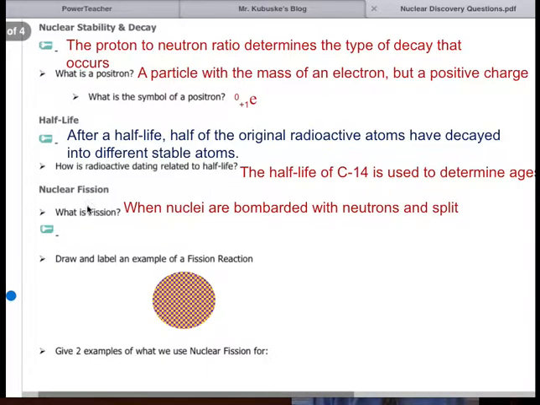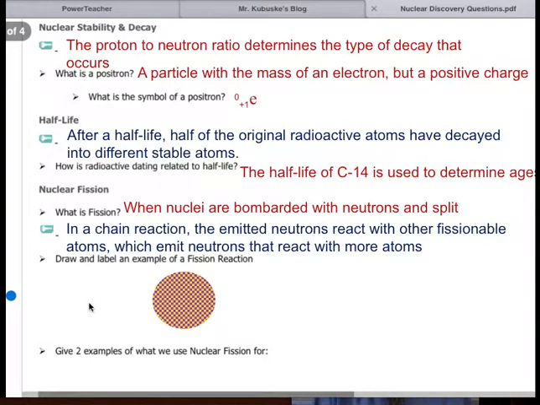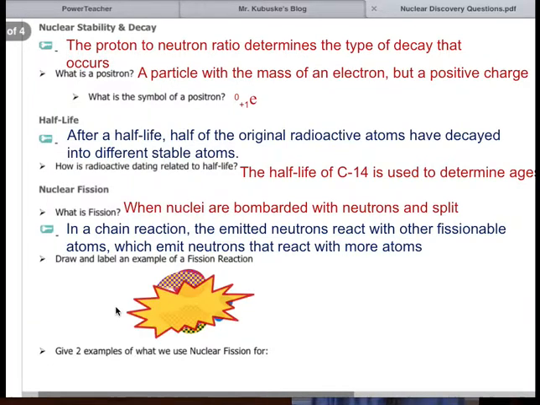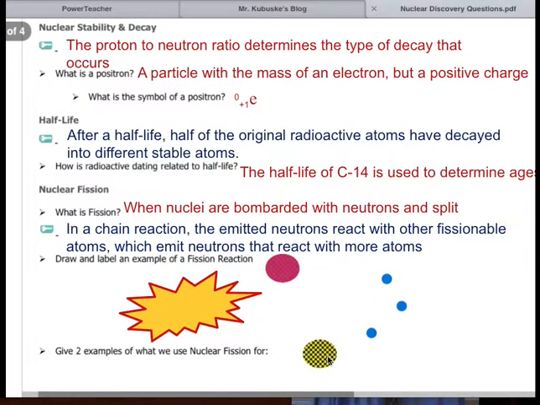Fission and fusion, okay? Nuclear fission is when things are split apart. We fission, we split. What happens is the nuclei are bombarded with neutrons. We're going to shoot a neutron at this guy, and then that nucleus is going to be split into something different. In a chain reaction, the emitted neutrons react with other fissionable atoms. Here's what that means. Notice my little neutron here. I'm going to hit the nucleus with it. Pew! When I did that, I created 2 new nuclei, but I also got 3 neutrons to my 1.